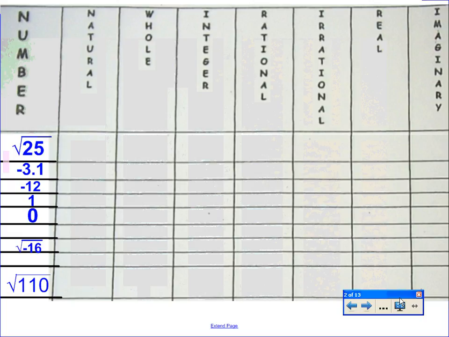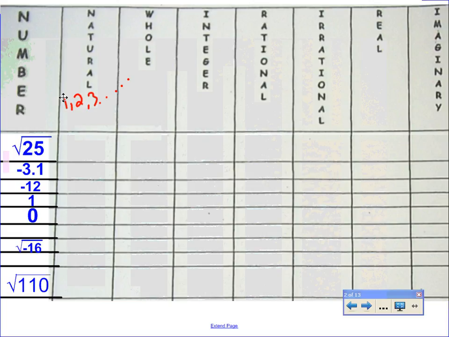Okay, so let's start with our warm-up, then we'll go to the Keystones. So natural numbers. Thank you, Brian. Who can tell us what natural numbers start with? Nathan? Good. And what kind of numbers are natural numbers? They're positive whole numbers. Good. So they are positive whole numbers. It goes all the way up to infinity. Okay, just as a review.